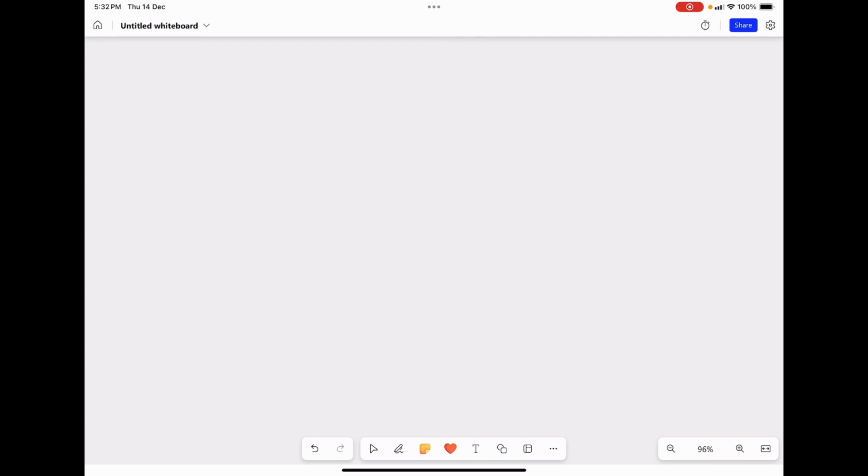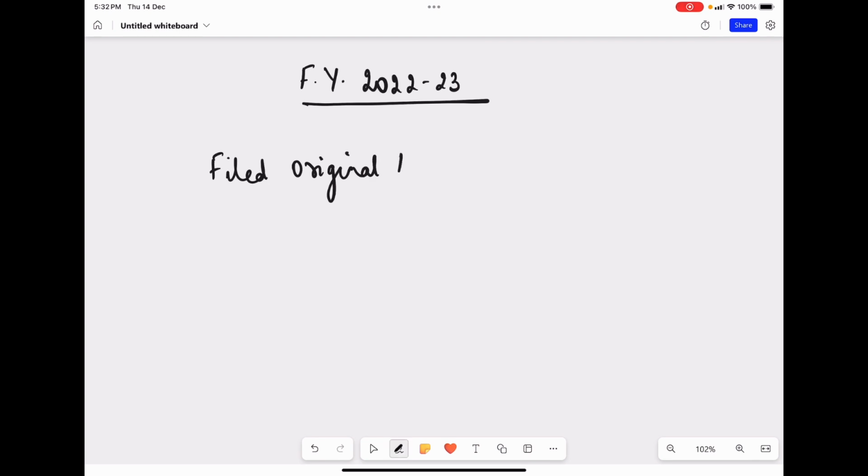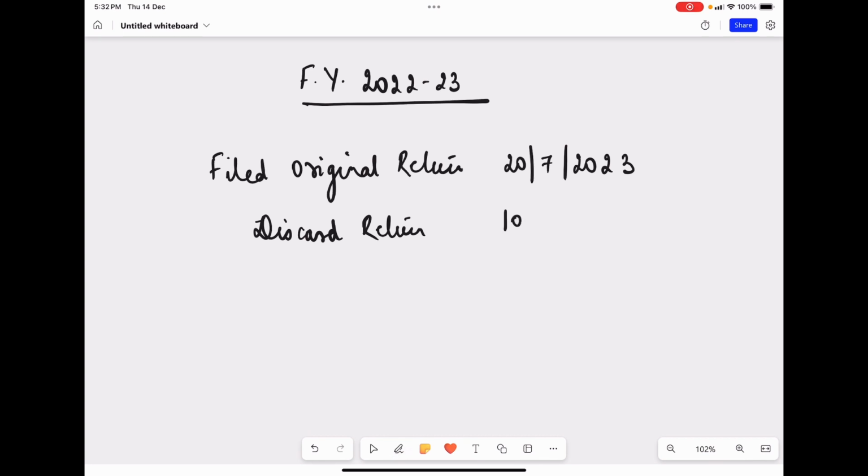Now I have an example. Suppose we are taking financial year 2022-23. I have filed my original return on 20th July 2023. And I discard this return and file a new return in place of this on 10th August 2023.